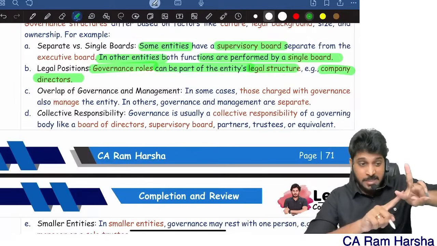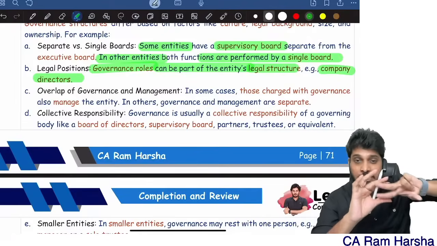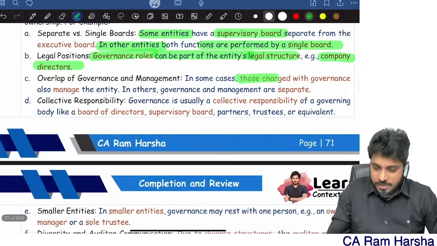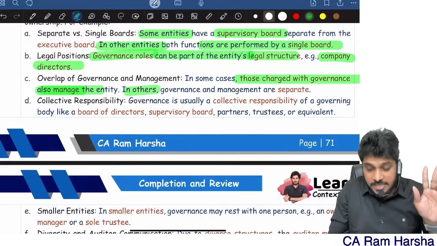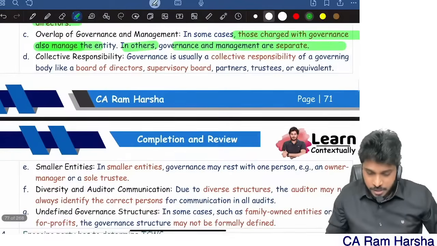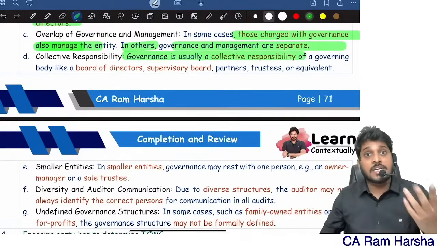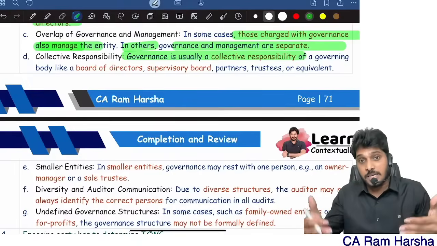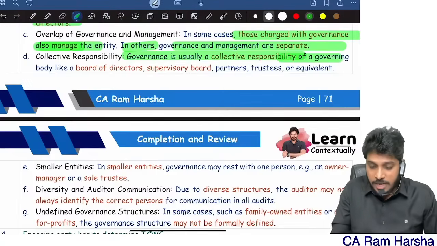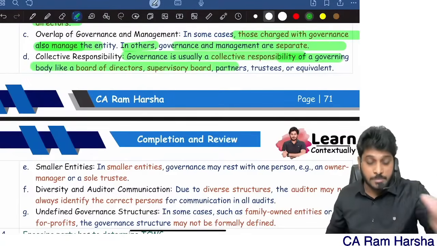In some entities, the people who are running the business and the people who are deciding the business are different. In some entities, they are one and the same. In some cases, top management, those charged with governance, also manage the entity, whereas in other entities they might be different. Ultimately, governance means what? Authority and accountability, both. The person must have authority and must also have accountability. Governance is usually collective responsibility, like a board of directors, supervisory board, audit committee, all that.